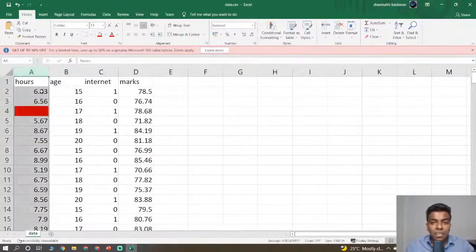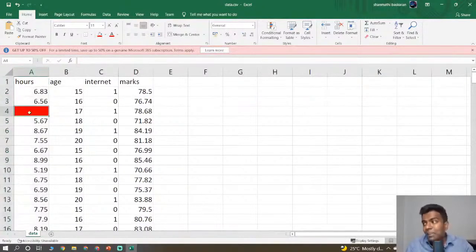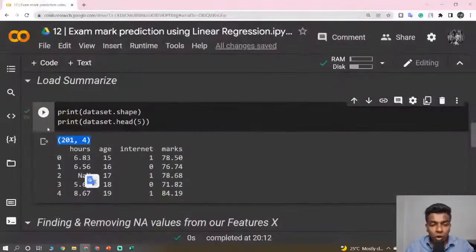For example, if there is 1, 2, 3 and 5, then 1 plus 5, plus 4, plus 3, plus 1, plus 2, plus 3, plus 5, divided by 4. So that mean value we can put in the empty spaces. Likewise, we can find the mean of a certain column and replace it in a certain place, or else you can apply a median there to replace it. There are a lot of ways.